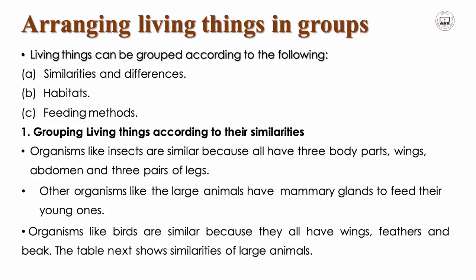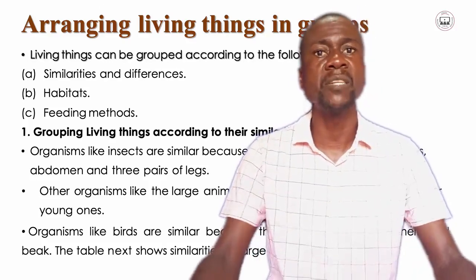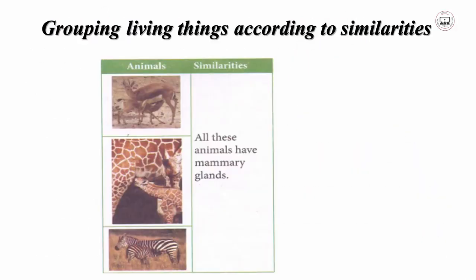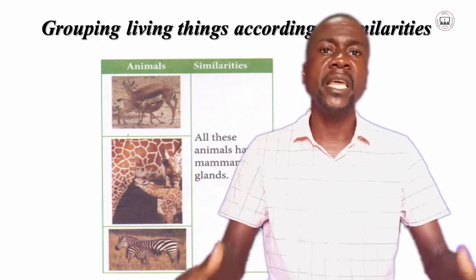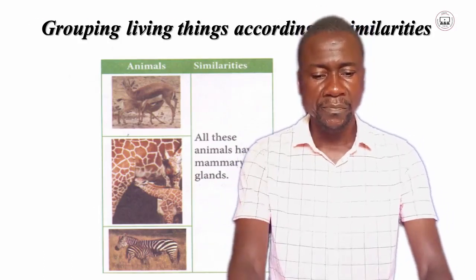So as we are grouping living things according to their similarities, here we have a similar example which might help you to understand more about this grouping according to their similarities. So here we have animals according to their similarities. All of these animals have mammary glands. You may identify these as antelopes, then we have the giraffes here, then the zebra. All these have mammary glands, which means their young ones are able to benefit milk through the mammary glands.